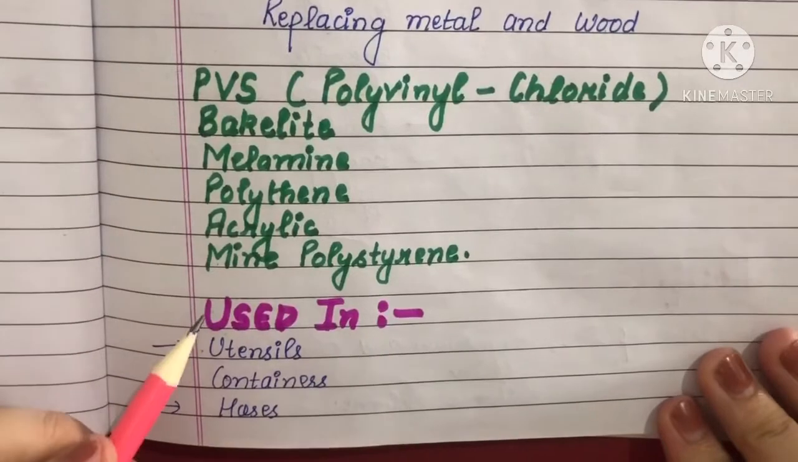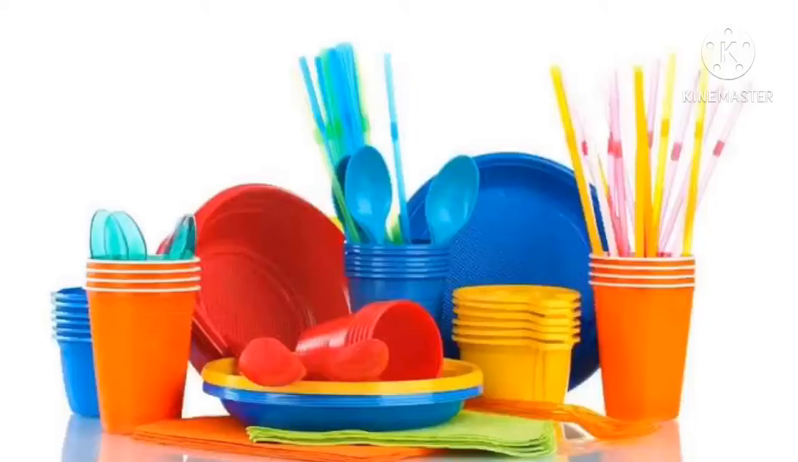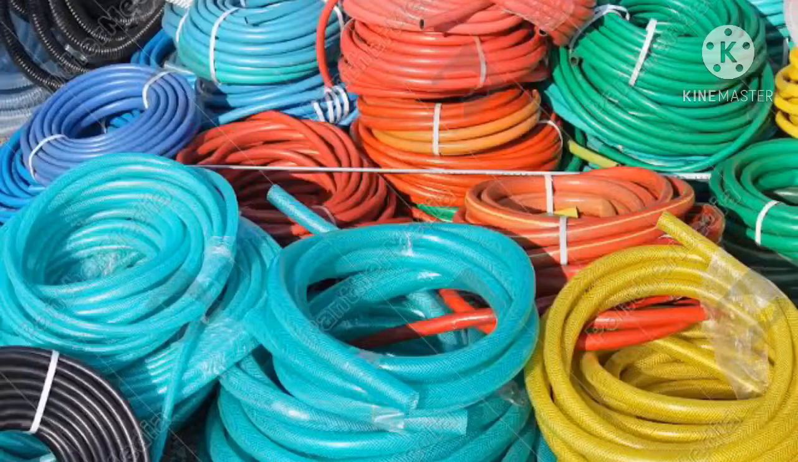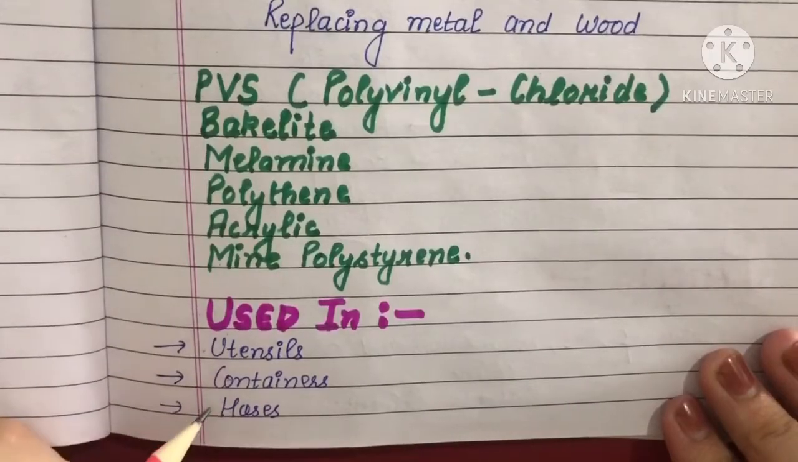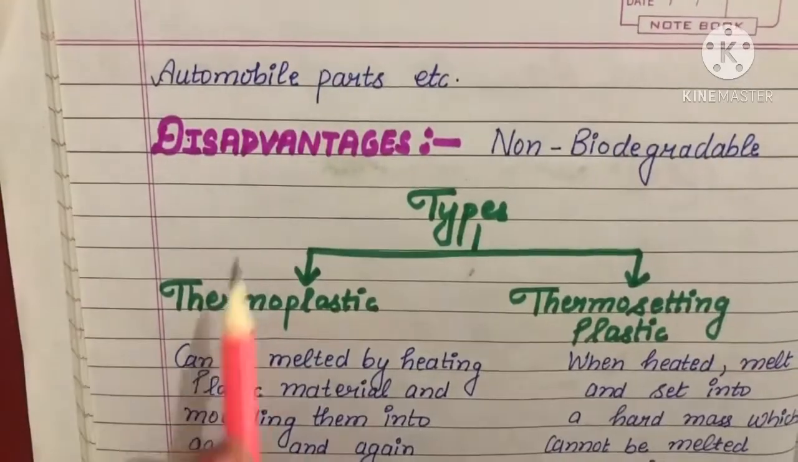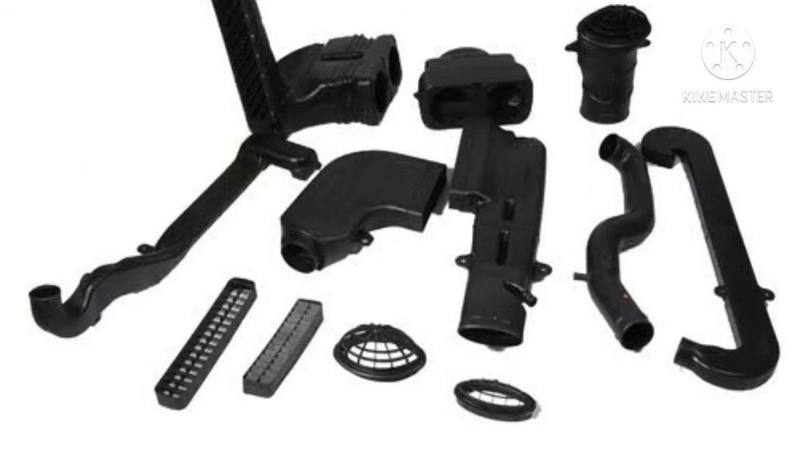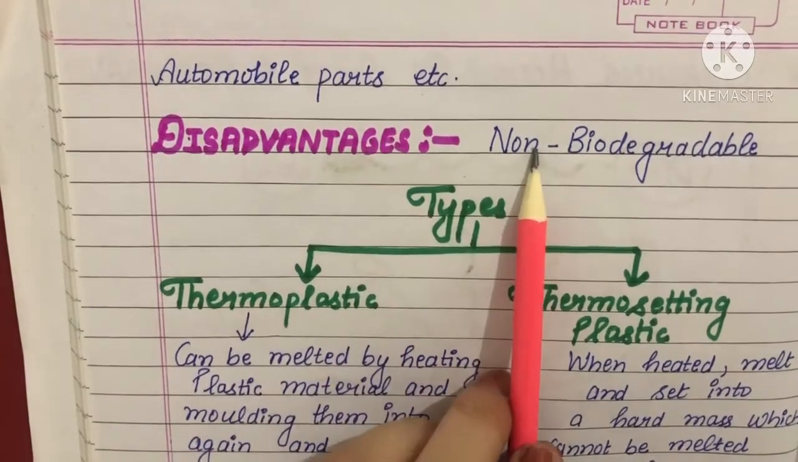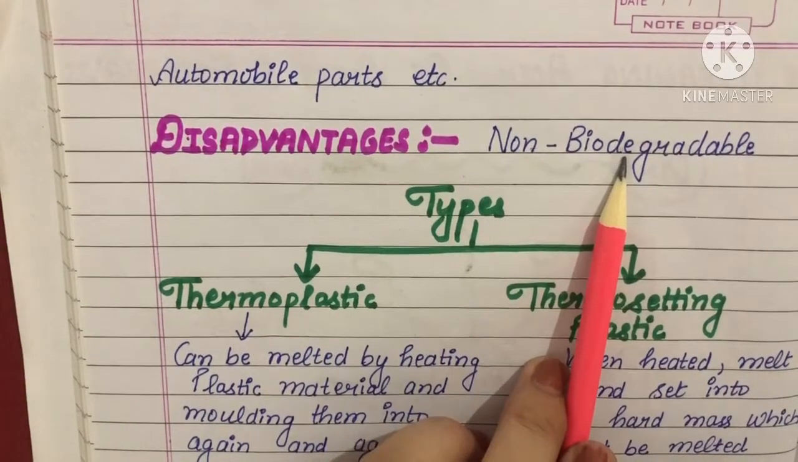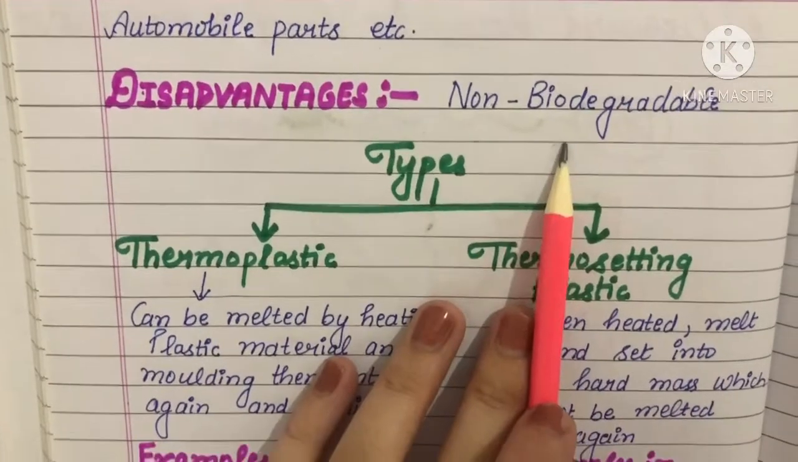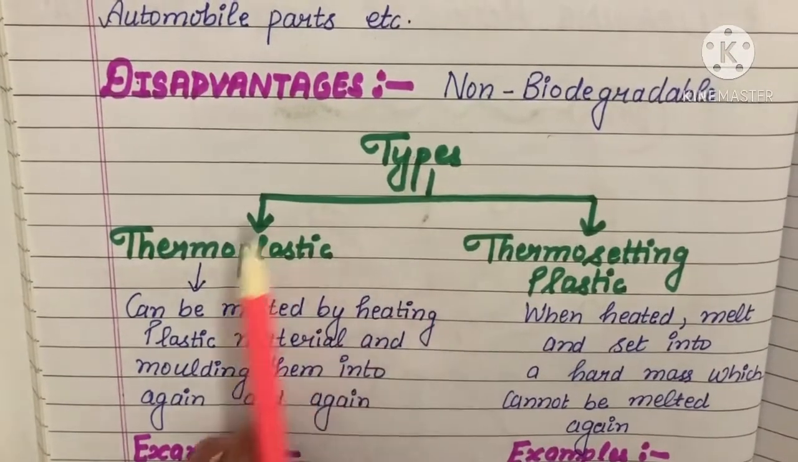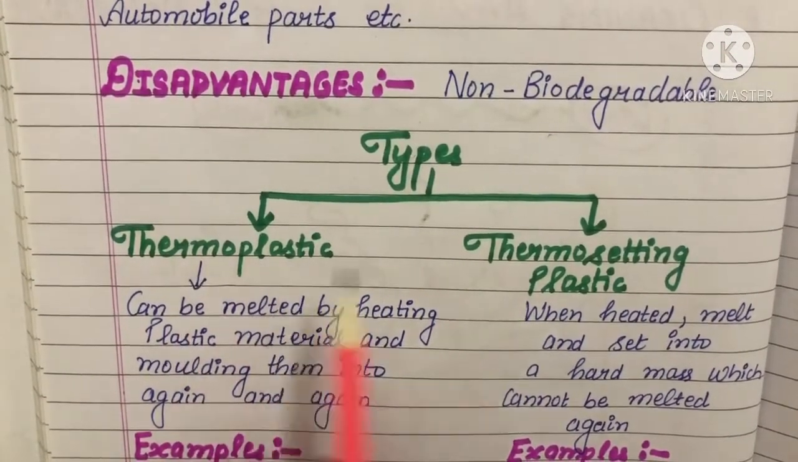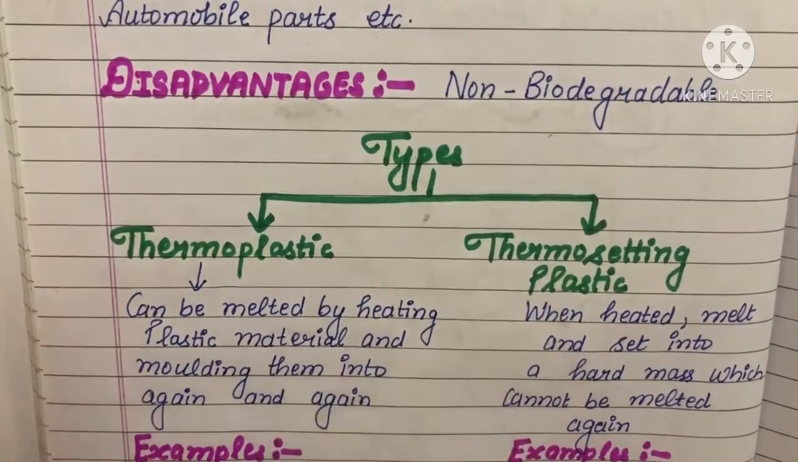Then you know that plastic is used in utensils, containers, hoses. Means these are made up of plastics. Automobile parts are also made up of plastic. Next one is the disadvantage of plastic. It is non-biodegradable, means it doesn't decompose. So next are the types of plastics. First one is the thermoplastic, second one is the thermosetting plastic.